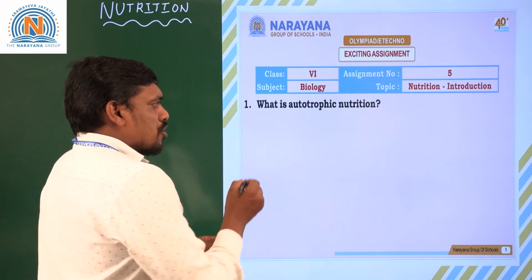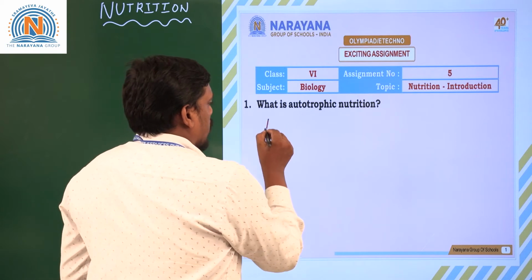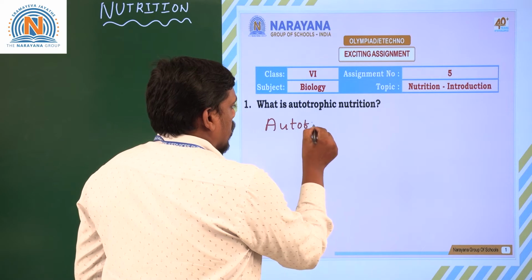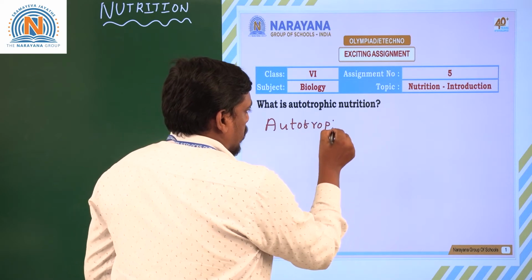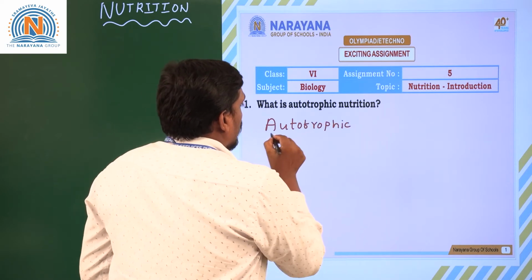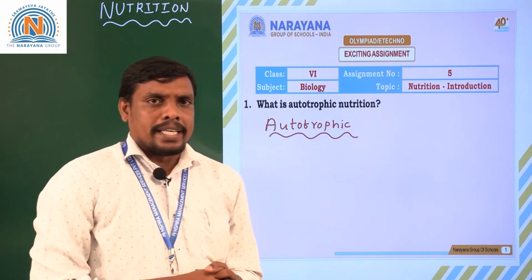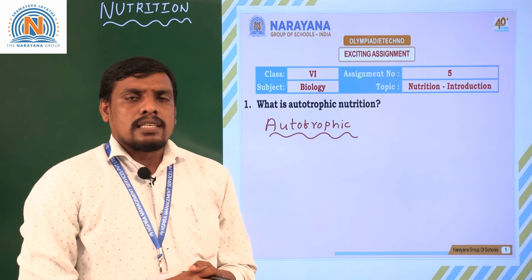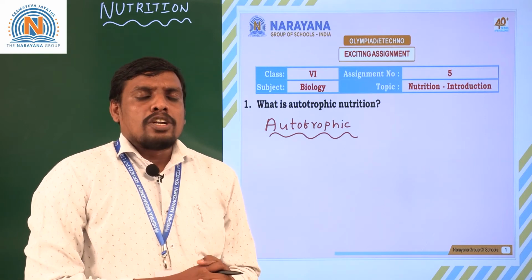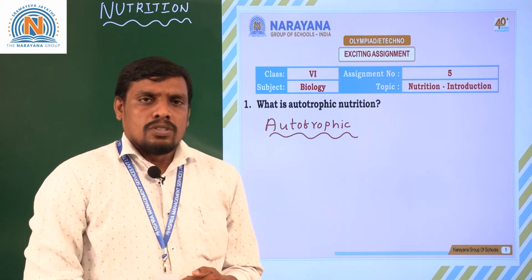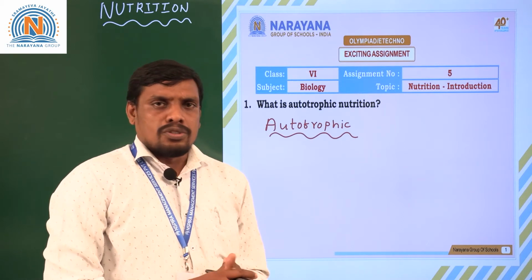Autotrophic nutrition is the process of making own food materials. What do you mean by making own food materials? Here, some of the organisms can synthesize their own food materials by using sunlight and carbon dioxide. Such kind of organisms are called autotrophs. Such kind of nutrition is called autotrophic nutrition.